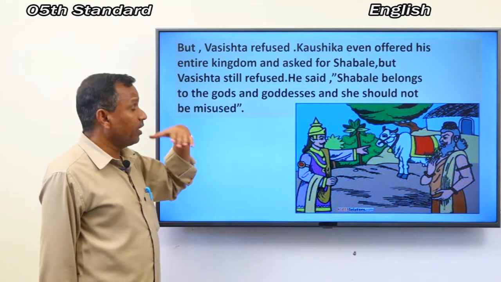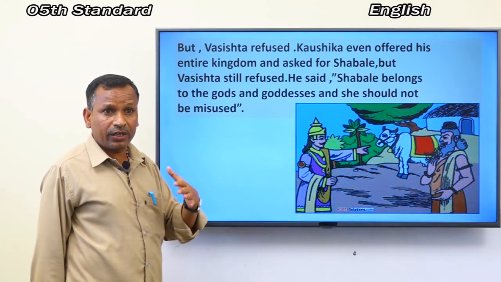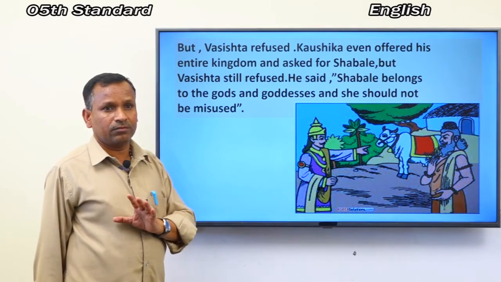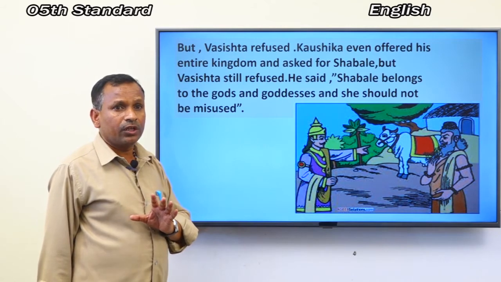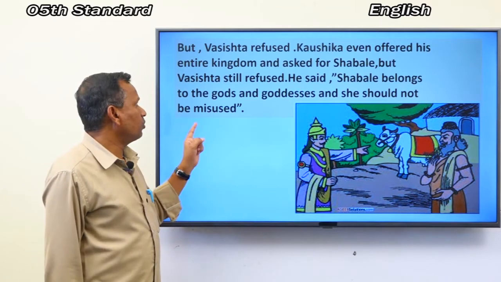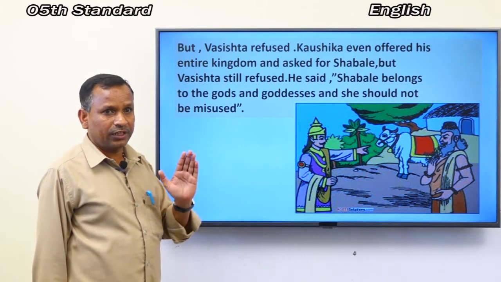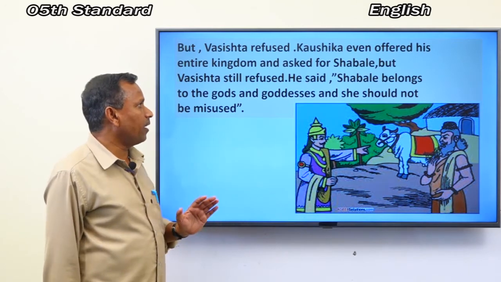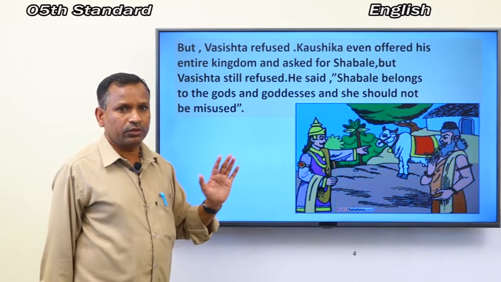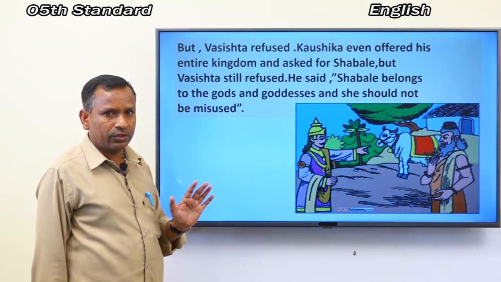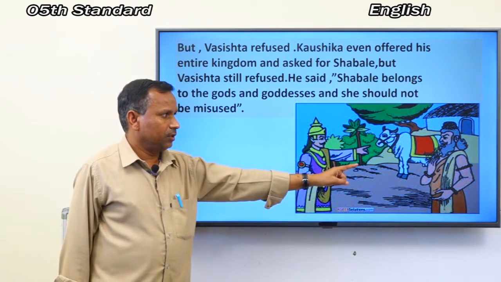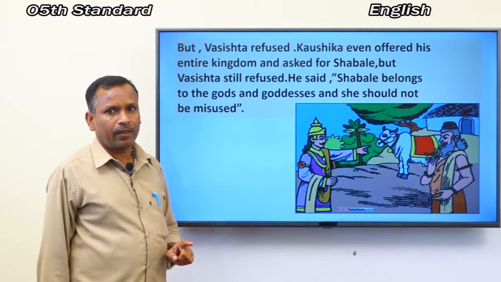Kaushika even offered his entire kingdom, but Vasishtha still refused. He was not ready to give her to him. He said Shabale belongs to gods and goddesses and should not be misused. Okay.